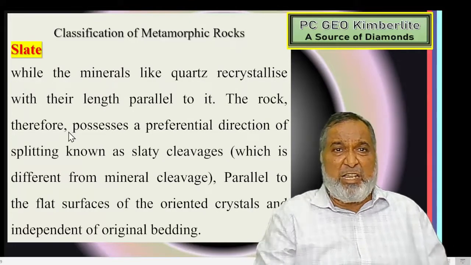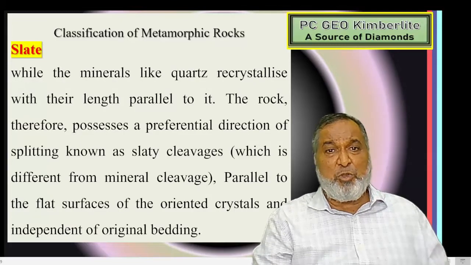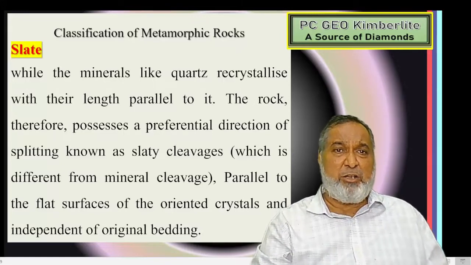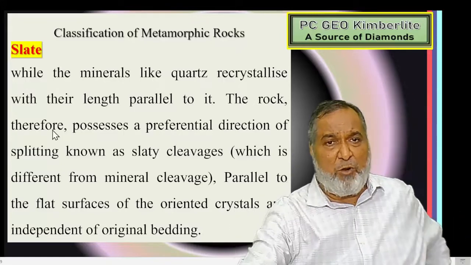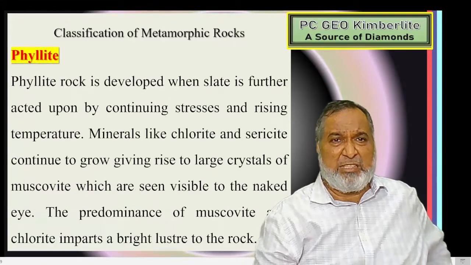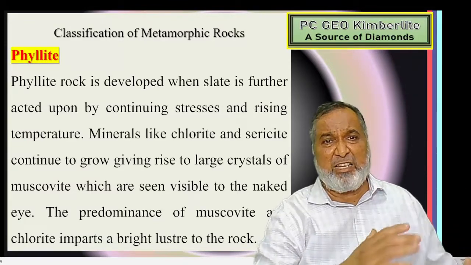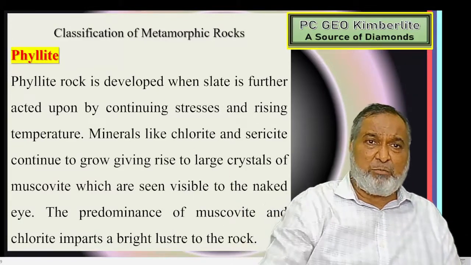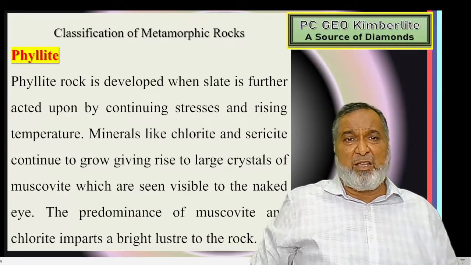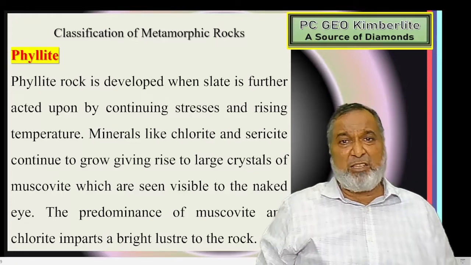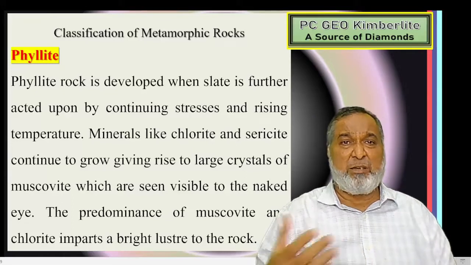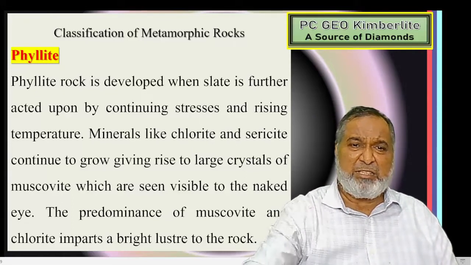The foliation gives you the slaty cleavage, and the slate rock is formed. This is the way slate is formed, showing the slaty cleavage, a rough cleavage perpendicular to the direction of the force. Then the next one: as the pressure keeps increasing, the slate is further acted upon, and the needle or flaky minerals become parallel together, giving rise to a perfect cleavage, and the phyllite rock is formed, where chlorite and sericite minerals form, and some muscovite will be there.